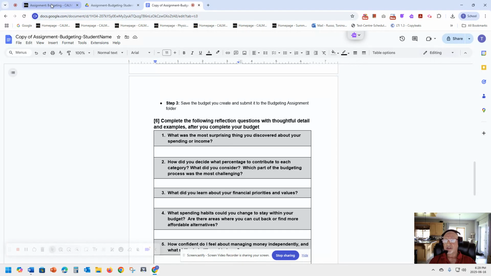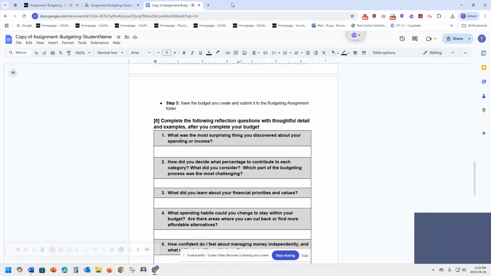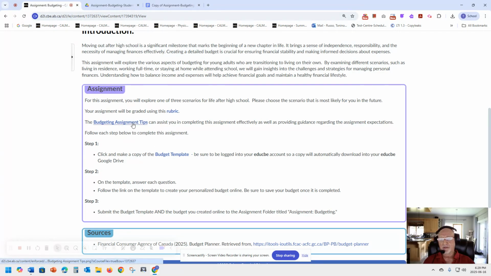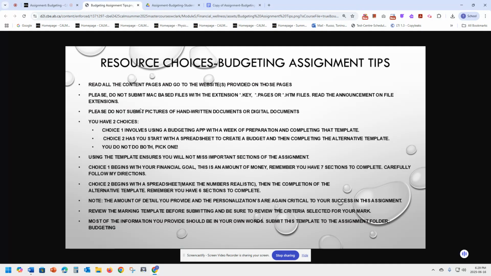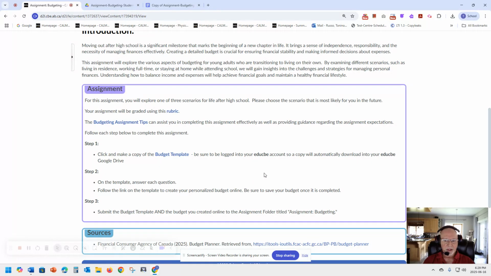All right, so we go back to the page. Again, you can use the assignment tips to help you. It gives you a fairly concise look at what you need to do, and let's just click on that link for you, and there it is, and it just walks you through what I talked about. It's actually not the right one, so I need to update that. My error, but better I see it now and fix it than you work through this and you go, what? What is that? Why is that there?